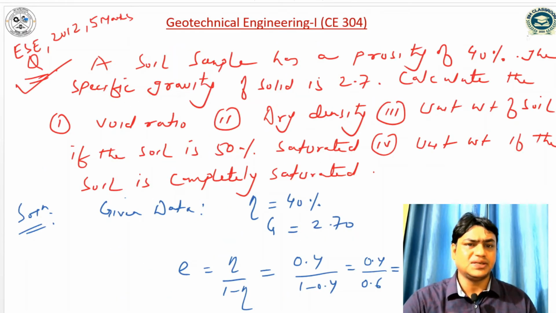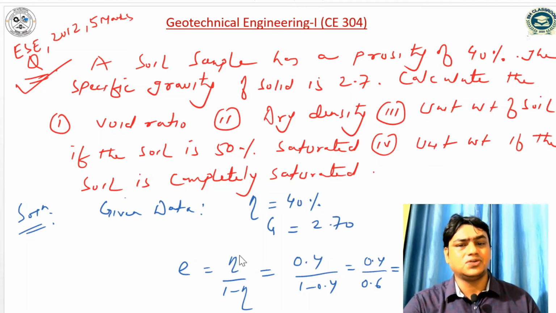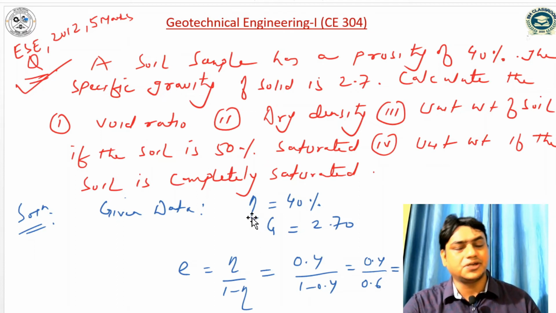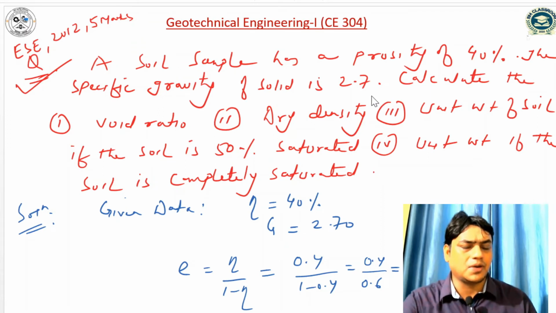So in the second question, porosity is given. So firstly I have converted porosity into void ratio, with the help of the expression e is equal to eta by 1 minus eta. Similarly, this question has been asked many times in the GATE exam: if the void ratio of the soil is given, then we have to compute the porosity. So we have the relationship between the porosity and void ratio, that is eta is equal to e by 1 plus e. So we can convert the value. In the first part, we have to compute the void ratio, so we have converted by the relationship.